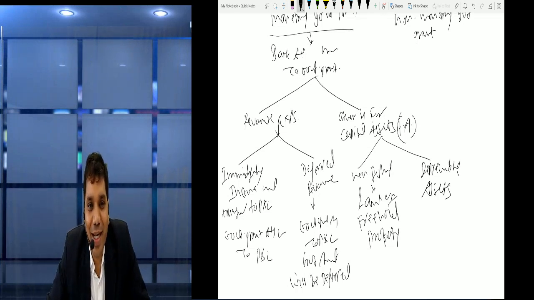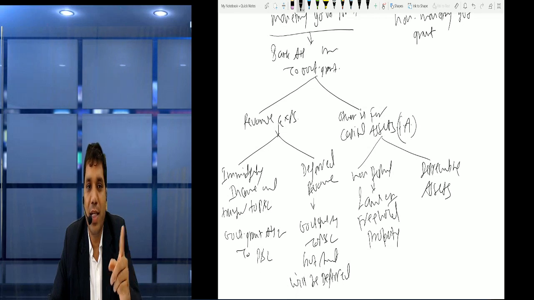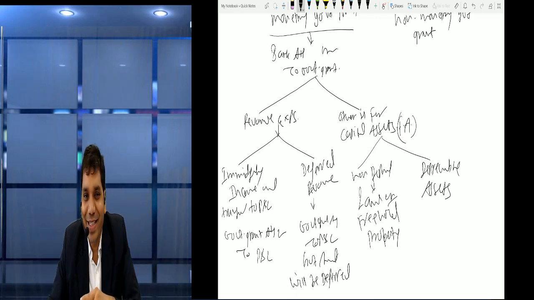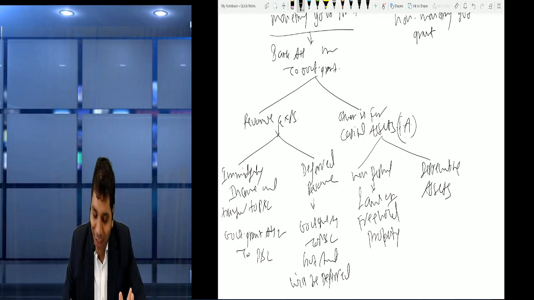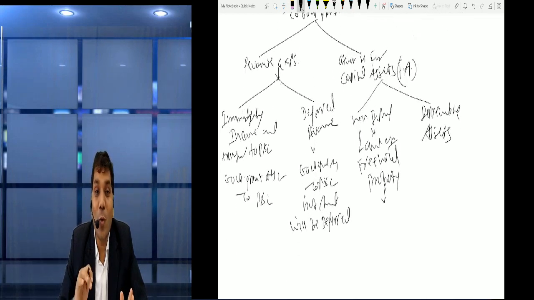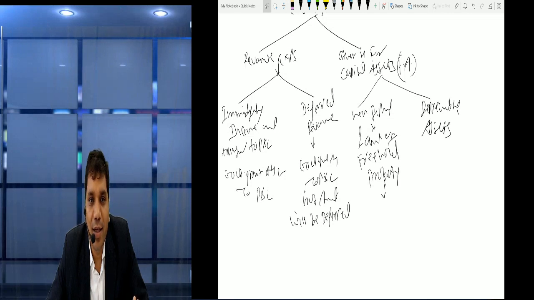We will show it as a separate government grant, which can be deferred in case of depreciable assets. But in case of non-depreciable assets, it remains government grant only. So we will pass no entry. It remains government grant only in the books of the company.